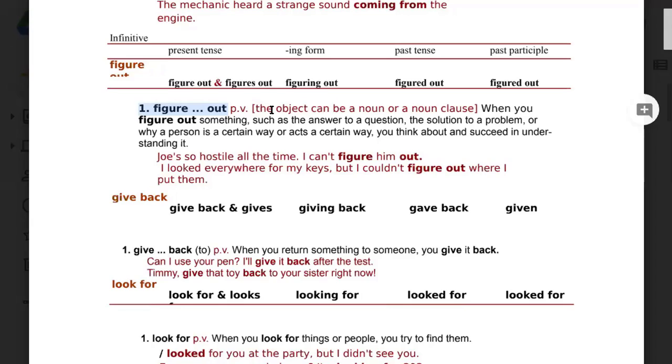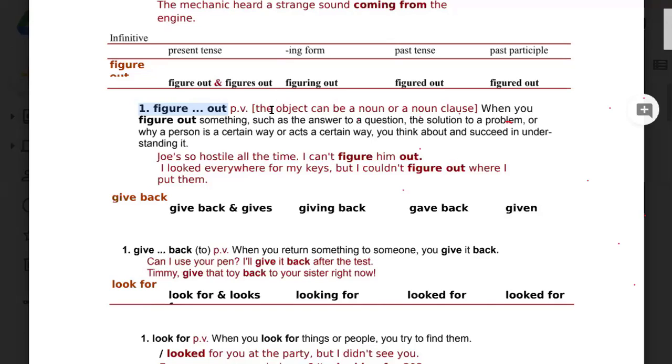When you figure out something, such as the answer to a question, the solution to a problem, or why a person is a certain way or acts a certain way, you think about and succeed in understanding it. Read the sentences. Joe is so hostile all the time. I can't figure him out. I looked everywhere for my keys, but I couldn't figure out where I put them.